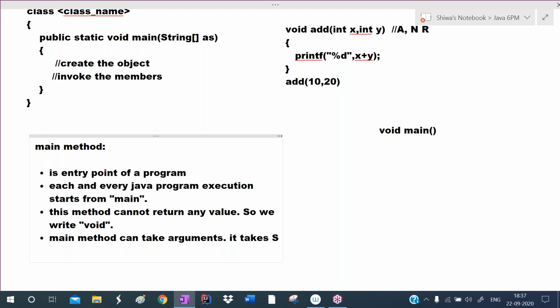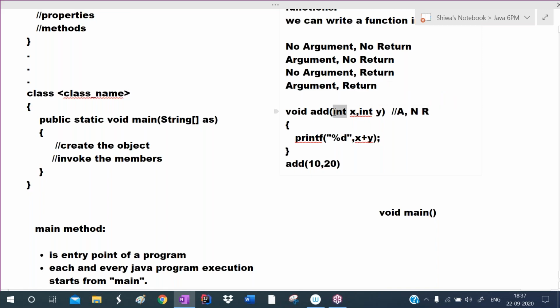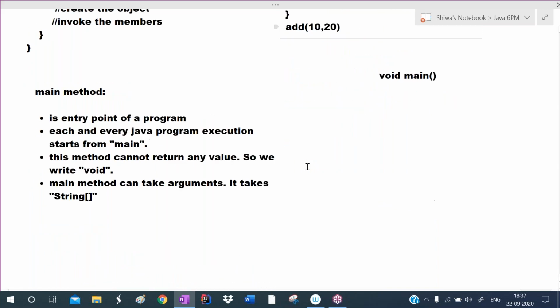String array is a data type, like the int data type, like the float data type. Here this x is a variable of which type? Int type. Similarly, here for main, I'm writing string array. This is the data type now.